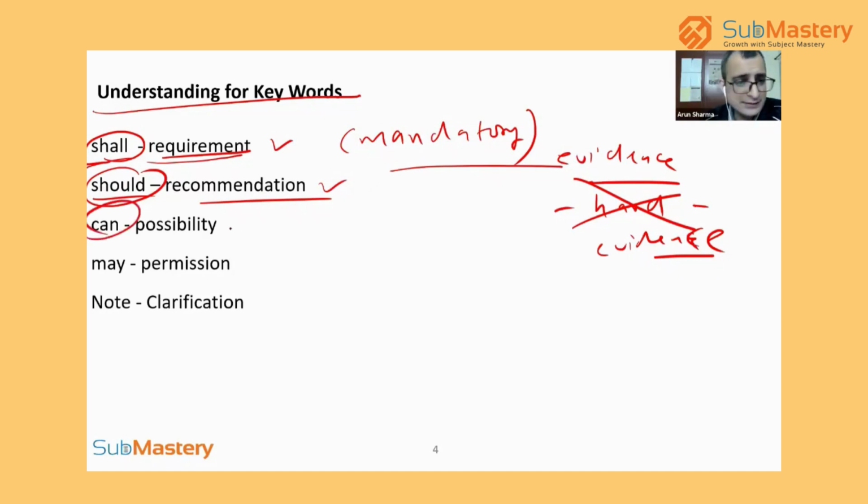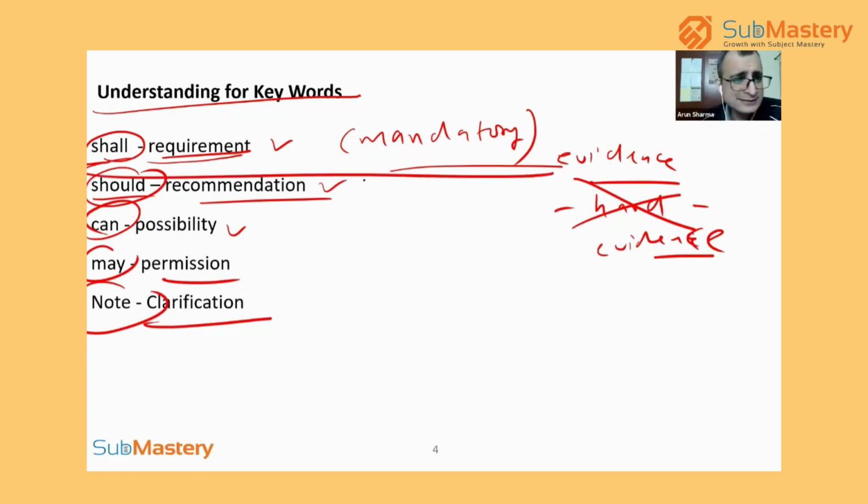Wherever can is written, it is a possibility, like this can be done, right? It is again a slight variation, when it comes to recommendation or possibility, it means it can be done. Where may is written, it's a permission, it is up to your organization to do this. Wherever note is written, it is for clarification. So, not to make it more complex: wherever shall is written, it is mandatory, and wherever these words are written, should, can, may, and note, these are basically non-mandatory. But yes, if that can be done, it should be done, right? So always remember, wherever shall is there, it's a mandatory requirement. You have to show some evidence.